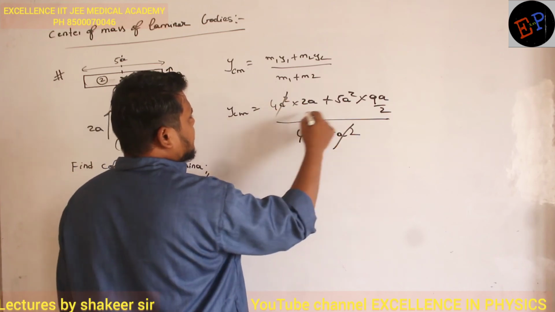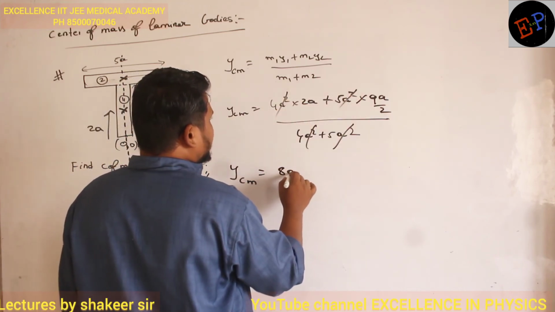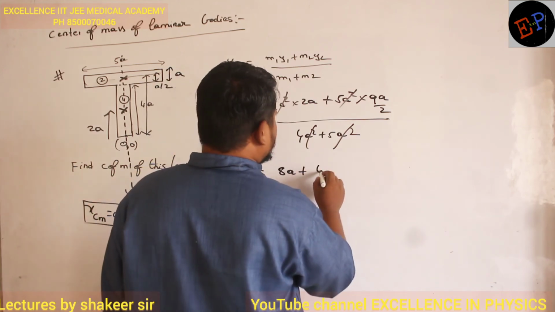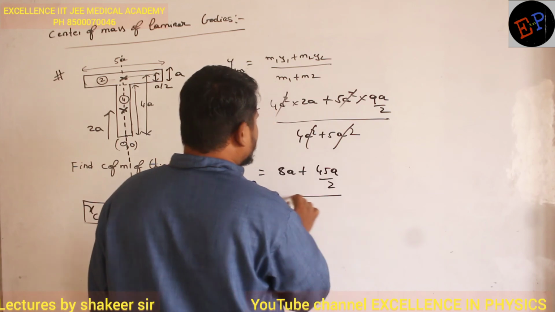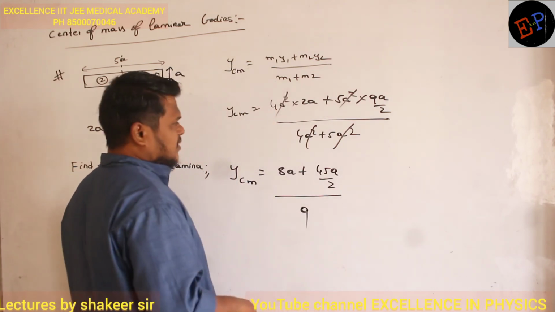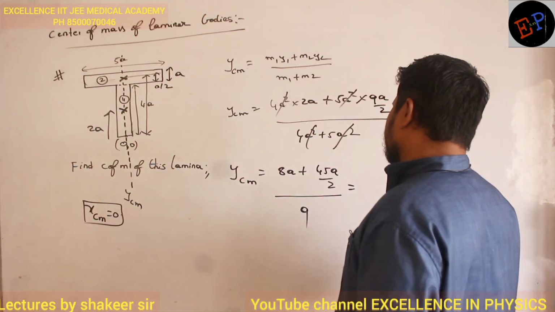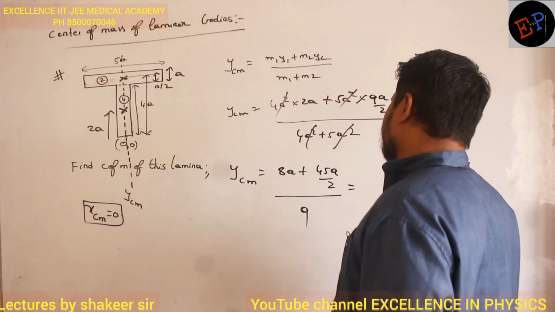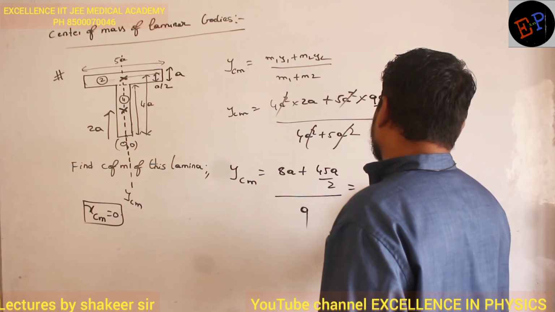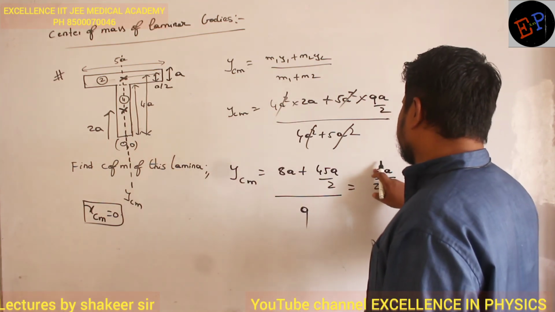So a square, a square, a square, a square get cancelled. So therefore 8a plus 9 5s are how much? 9 5s are 45a divided by 2 divided by 9. Clear no? So therefore if I do this calculation, 8 2s are 16. 16 plus 45, 61a divided by 2 multiplied by 1 by 9.